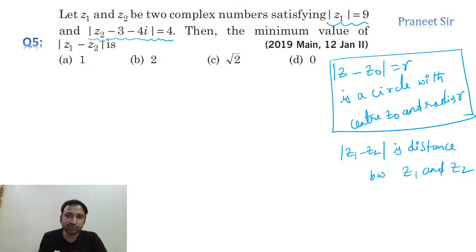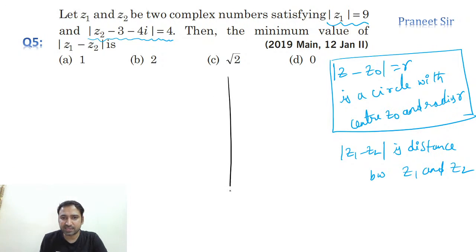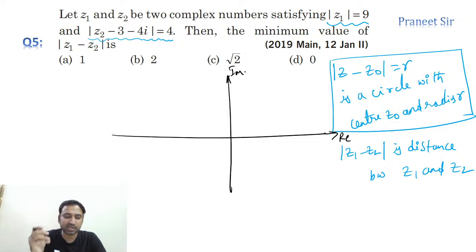Okay, let's check it. So for that, let's draw the graph, guys. If you draw the graph, let's see what we get here. Let's say this is the imaginary axis and this is the real axis, which is nothing but the x-axis only. This is the imaginary axis, which is nothing but the y-axis only. Clear? So now let's draw the first graph. That means mod z1 is equal to 9.